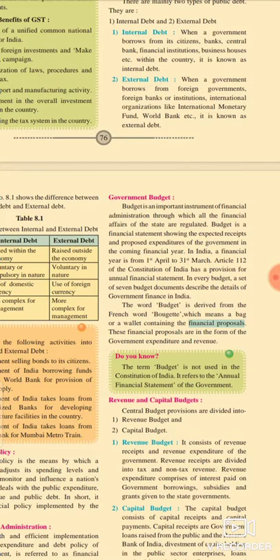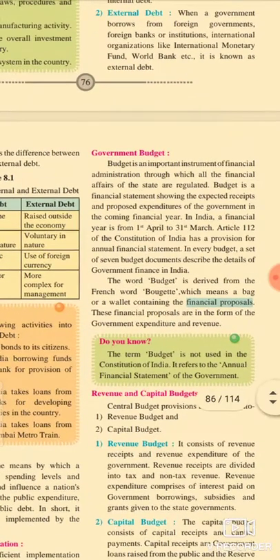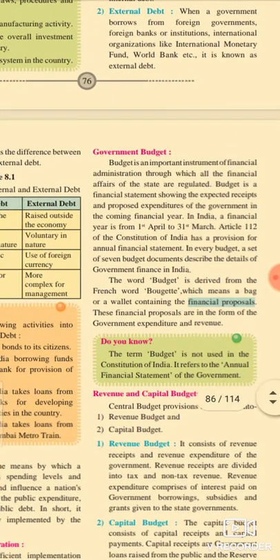Article 112 of the Constitution of India provides for the annual financial statement.